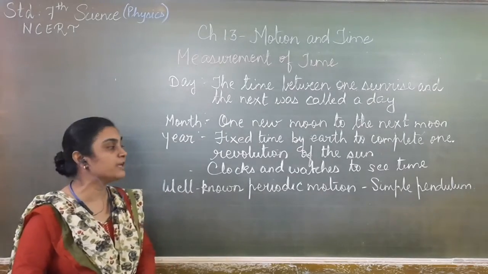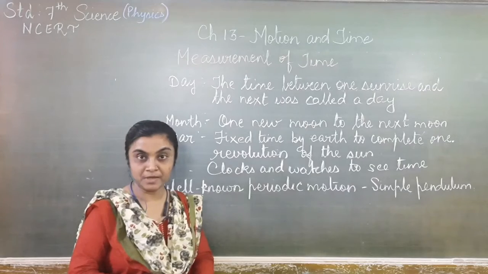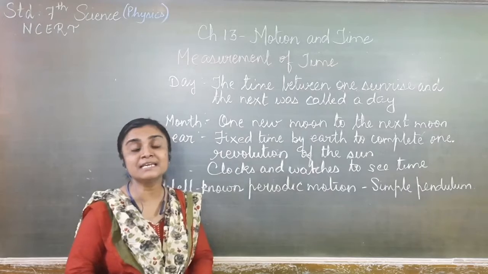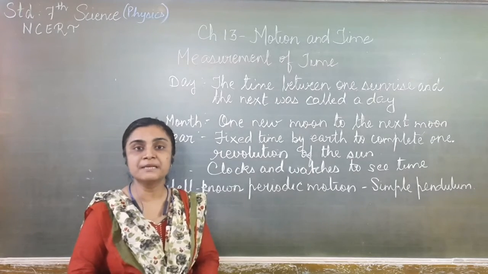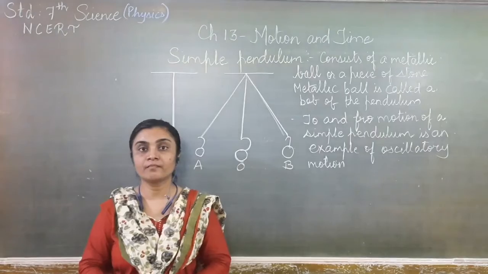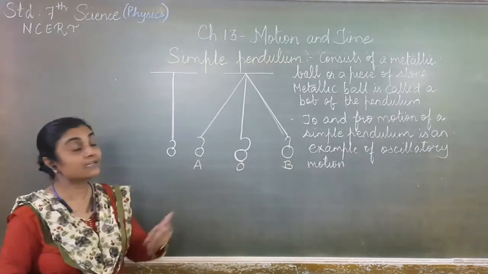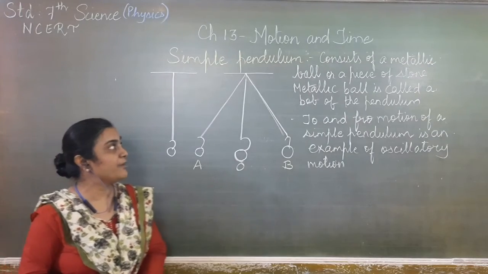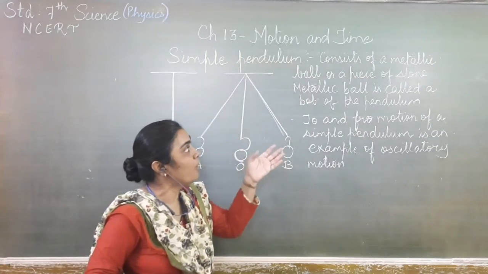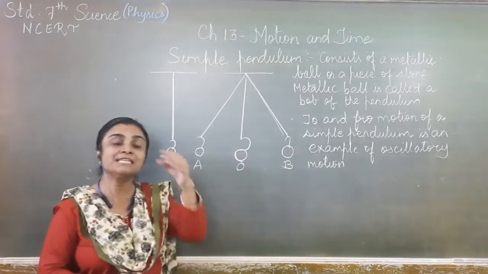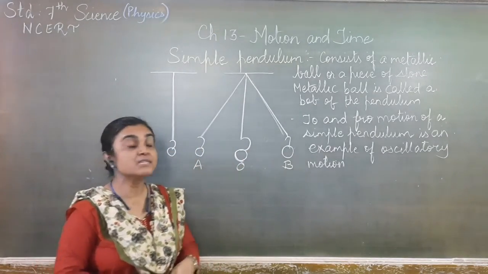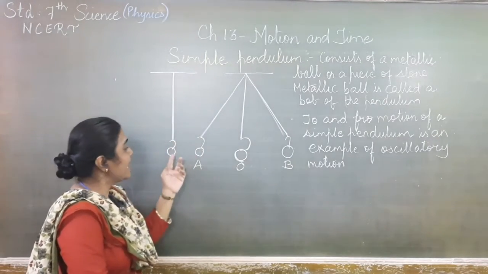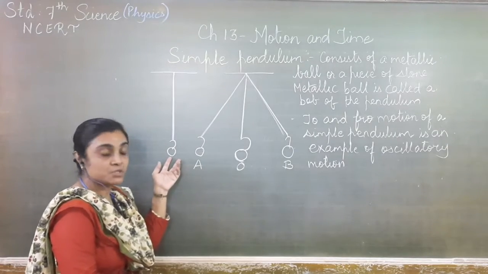One of the well-known periodic motions is the simple pendulum. With the help of a simple pendulum also we can calculate the time. So let us see the construction and the working of the simple pendulum. Now what is a simple pendulum? A simple pendulum consists of a small metallic ball or a piece of stone which is suspended from a rigid support. This is a rigid, fixed support, and from here the string is given and the metallic ball, or you can tie a stone.